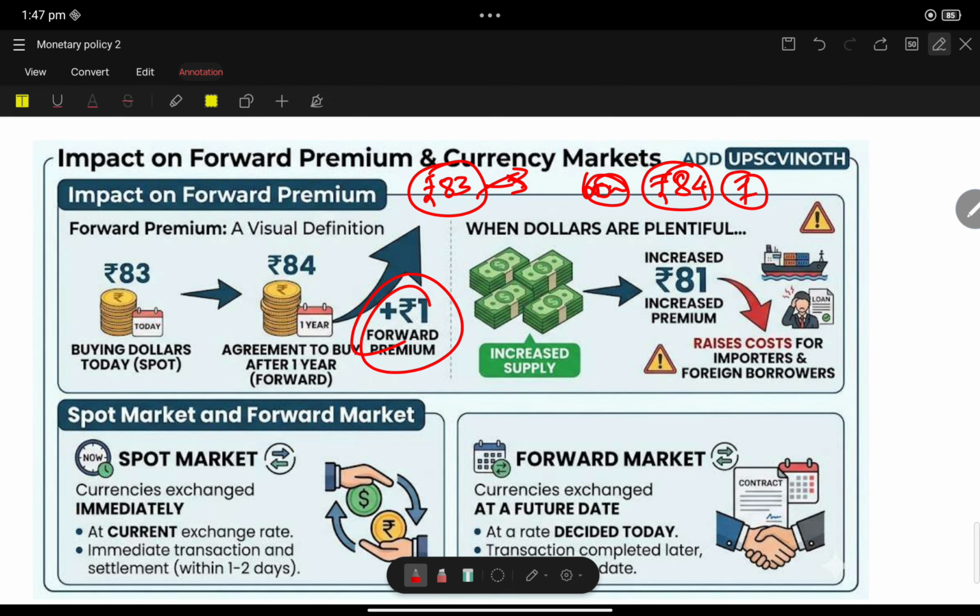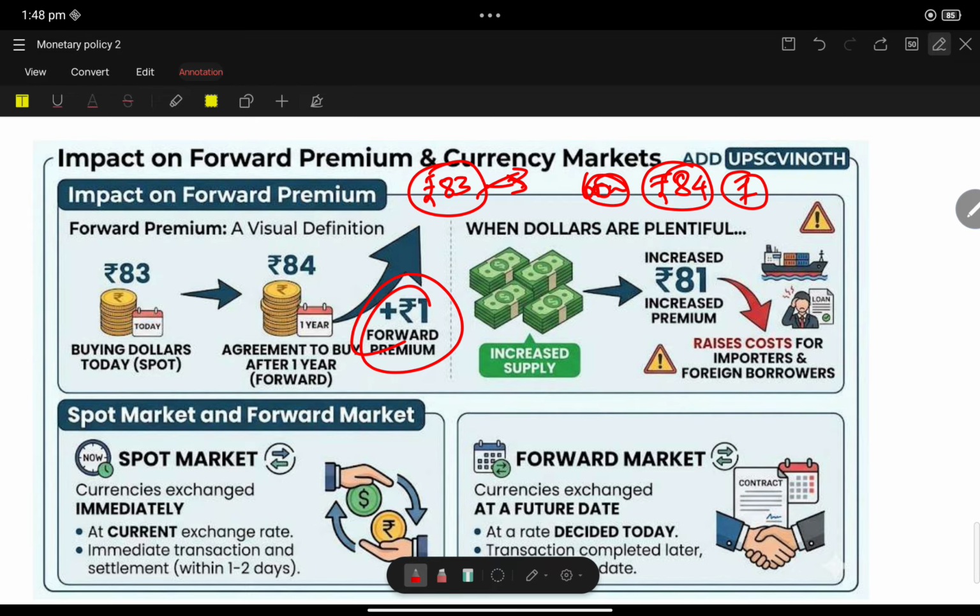So when too many dollars are available in the market, the forward premium will increase. High forward premium raises the cost for importers and the dollar demand will increase. When the forward premium increases, the dollar demand also increases. Ultimately, the dollar price also increases.